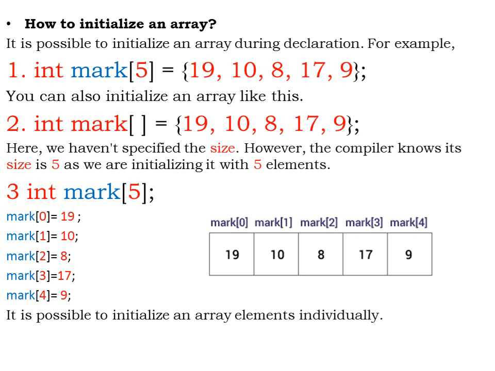So this is how I can initialize the values individually inside the array to its respective index number. So it is possible to initialize array elements individually.